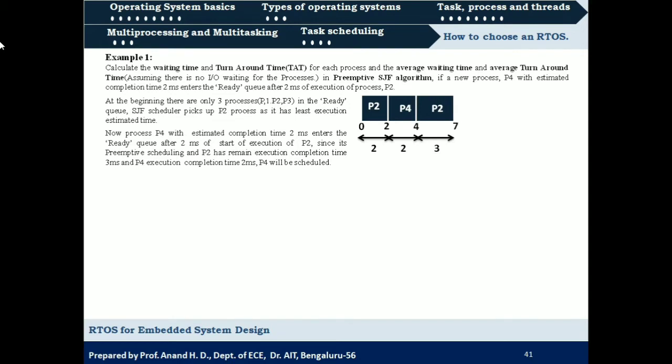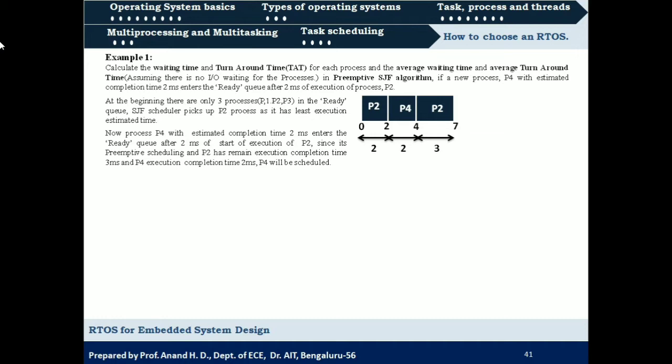So it will be executing. Now P2 has completed its execution, P4 has already completed. So we are having two more processes, P1 with 10 milliseconds required for completion and P3 with 7 milliseconds required for completion. So compared to P1 and P3, P3 is having shortest time for completion of execution.